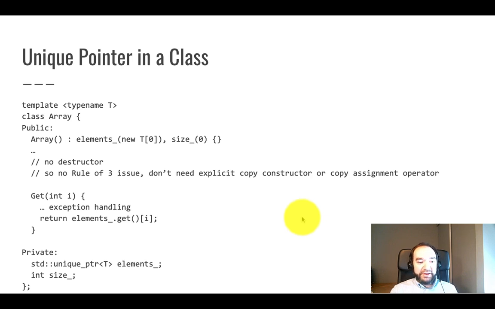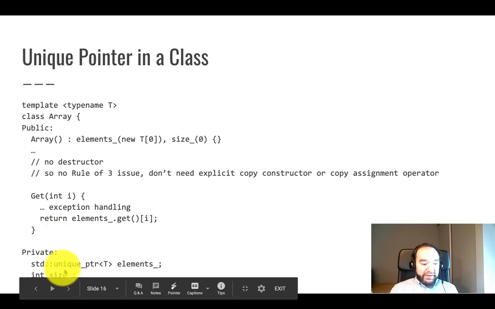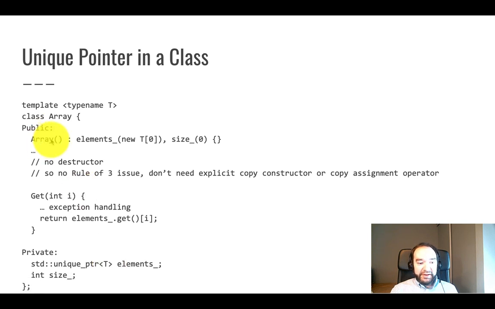Here's an example of how we could refactor the array class from earlier in our course to use a unique pointer. So just like before, our array class has an int size, and it has a private data member of a pointer to an elements array. However, now that's a unique pointer. It used to be a T star raw pointer. Now elements is a unique pointer to T. Up here I have the default constructor that creates an empty array, and size is initialized as usual. Elements is initialized with a new T. That's also like before. We could actually use makeUnique here as well.